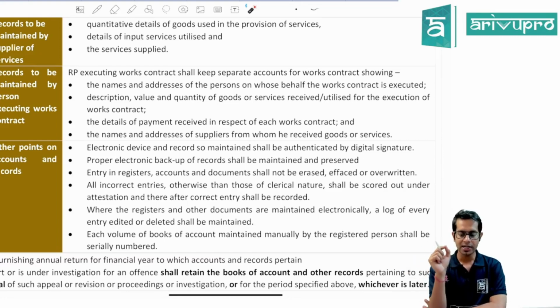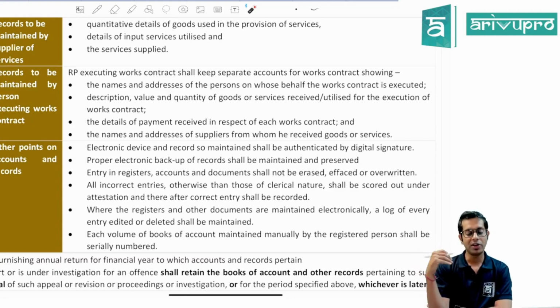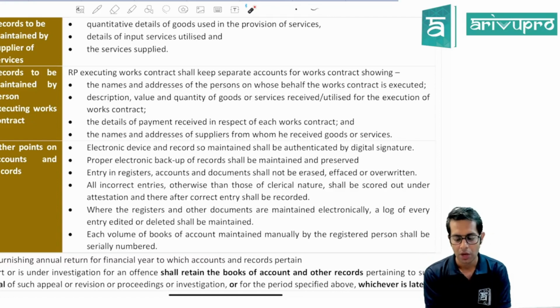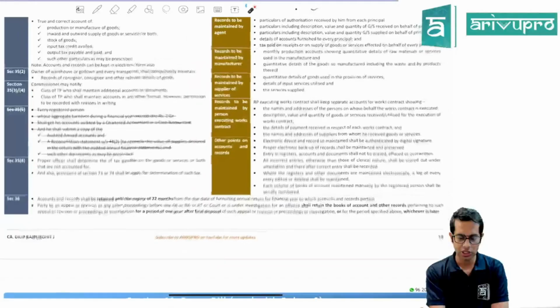Where the registers and other documents are maintained electronically, a log of every entry edited and deleted should be maintained by you. Each volume of books of accounts maintained manually by the registered person should be serially numbered, consecutively serially numbered.